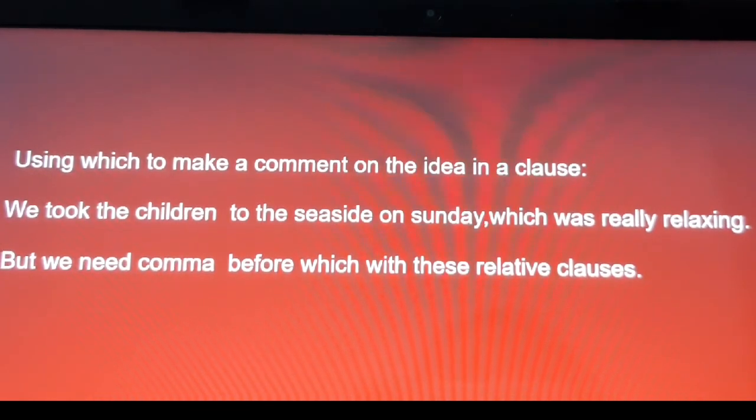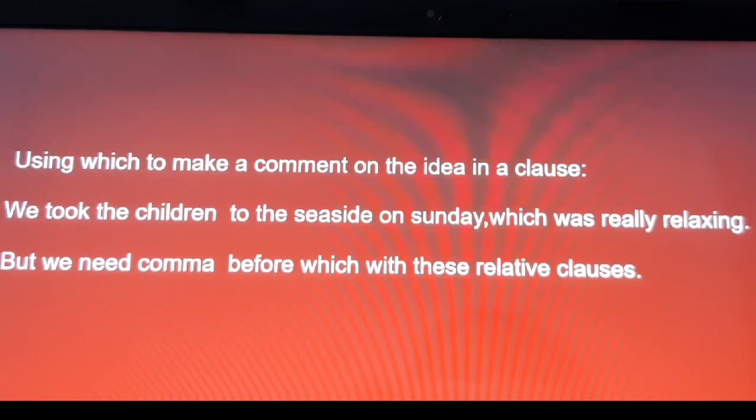Once again I tell you, using which to make a comment on the idea in a clause. Here idea, what is the idea? Which was really relaxing. That is the idea. Here we are putting which, and so before that we put a comma. We took the children to the seaside on Sunday, comma, which was really relaxing.